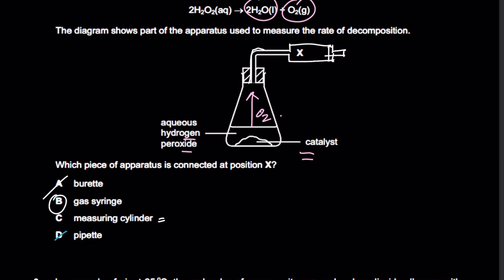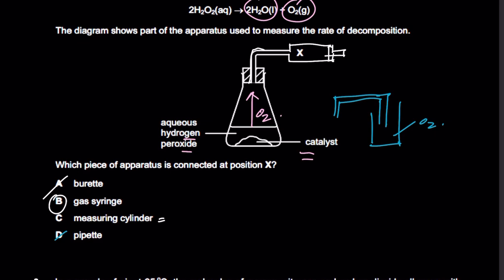And when did we use a measuring cylinder? We used it in upward delivery and downward delivery, and we also inverted it when we were using over water delivery. So a measuring cylinder is used to measure the volume of a gas, right? It depends. If you think about oxygen, it is more dense than air. So if you had an experiment like this and you wanted to collect oxygen, you had to have a delivery tube like this and a measuring cylinder like this, and you could collect oxygen like this right here as well.